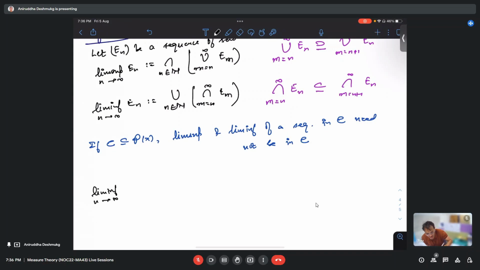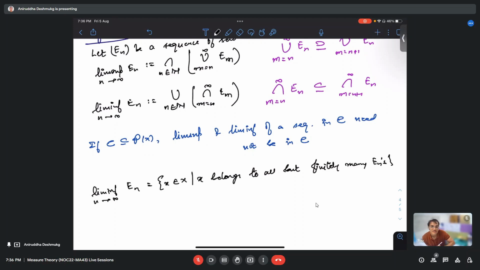There are some equivalent ways to write the lim sup and lim inf. The lim inf of E_n, I can write like this: collect all those x such that x belongs to all but finitely many E_n.